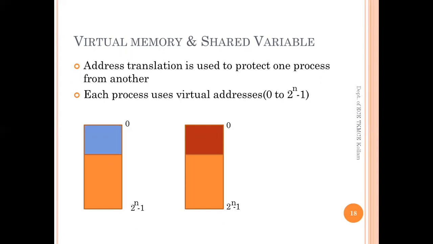The shared variable of P1 is represented in blue, while in P2 it is represented in red. So in P1, the shared region is blue. For P2, it is red, as you can see.